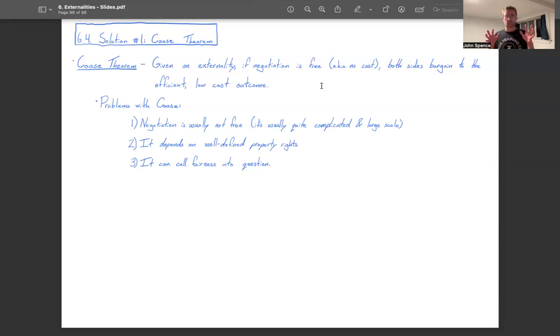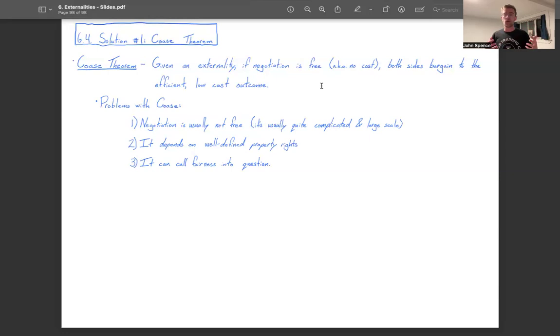Although there are these problems with Coase, that isn't to say that it is an unhelpful solution. In fact, Coase theorem is a really powerful and helpful result. It means that the government doesn't have to be the one to reshape these markets necessarily.